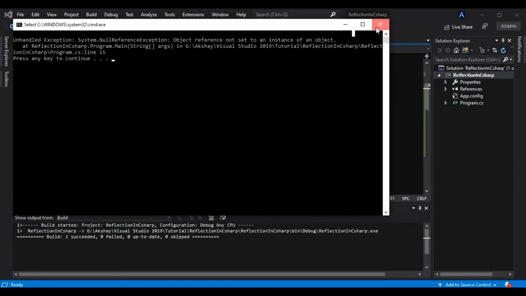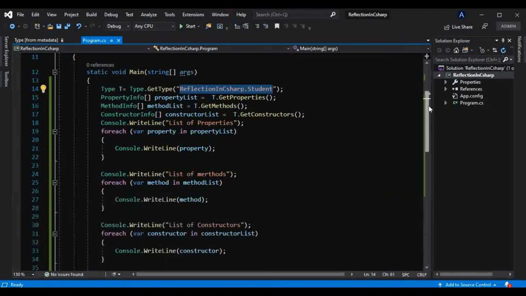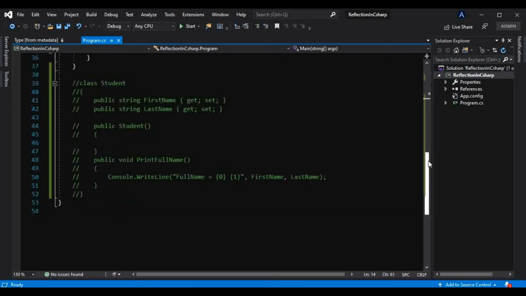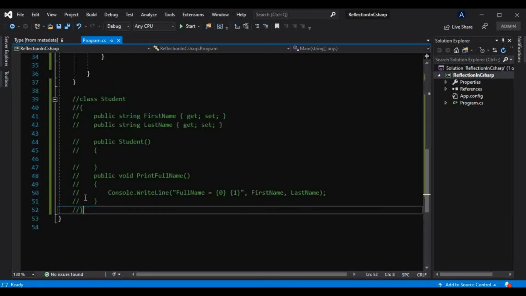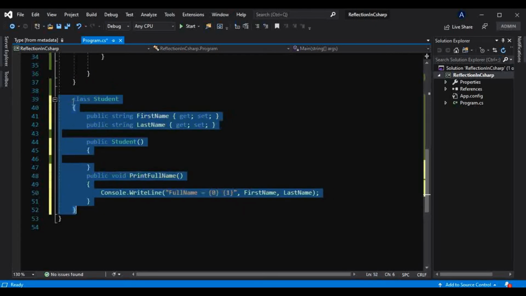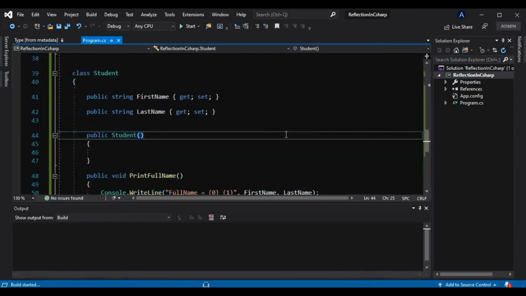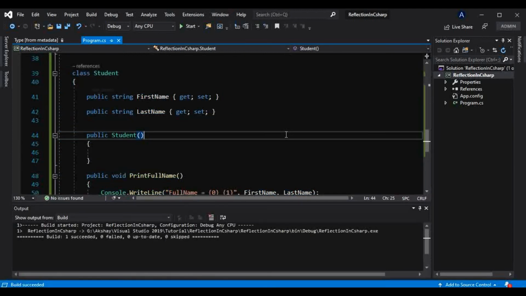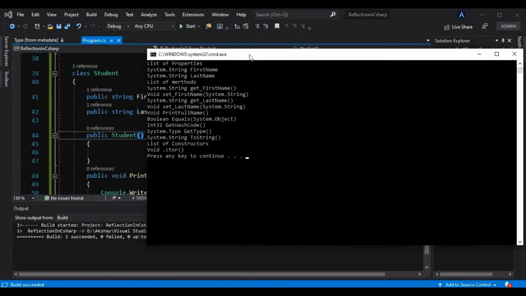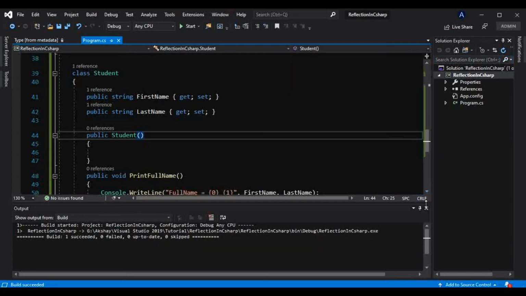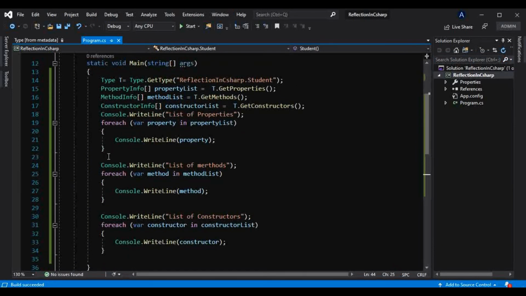But now, if this class were present here, if I uncomment this and run it, it gives every property, every constructor, and every method that is present inside this class. But let me arrange that in a more readable format.